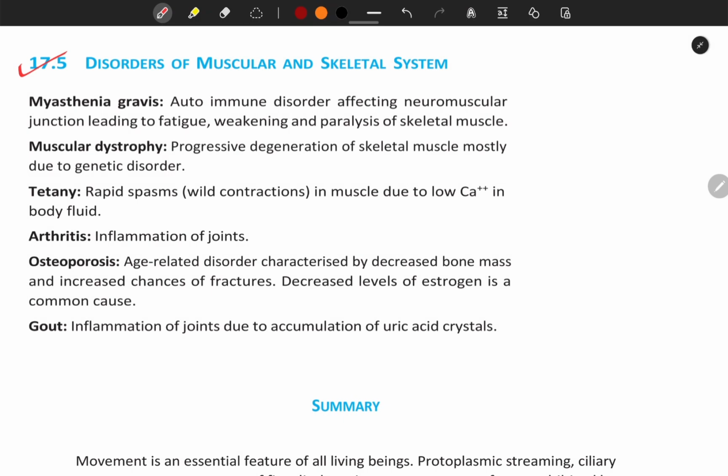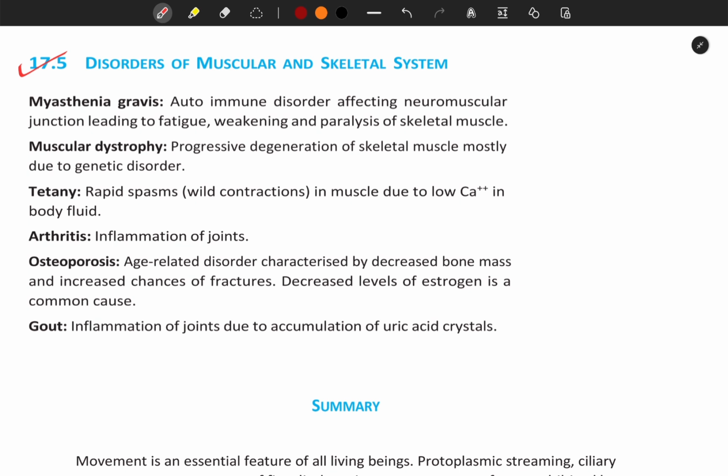17.5 Disorders of muscular and skeletal system. Myasthenia gravis: autoimmune disorder affecting neuromuscular junction leading to fatigue, weakening and paralysis of skeletal muscle. Muscular dystrophy: progressive degeneration of skeletal muscle mostly due to genetic disorder. Tetany: rapid spasm, that is wild contraction in muscle due to low calcium ion in body fluid.